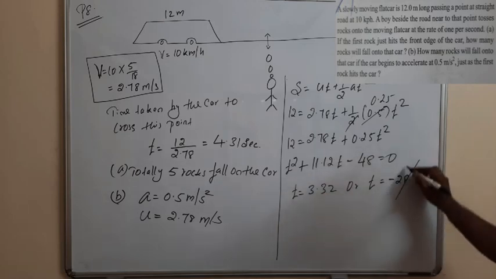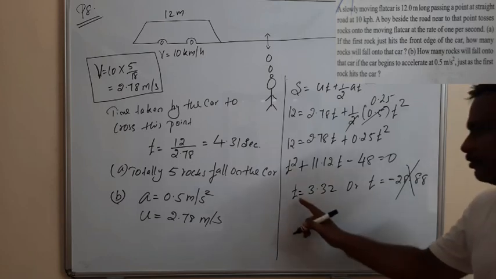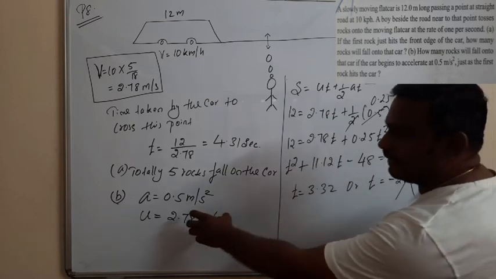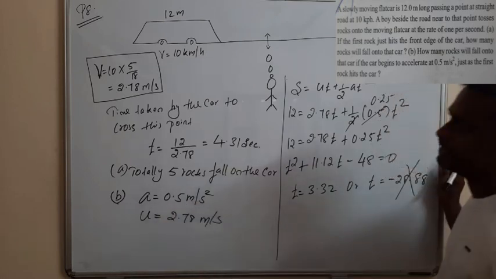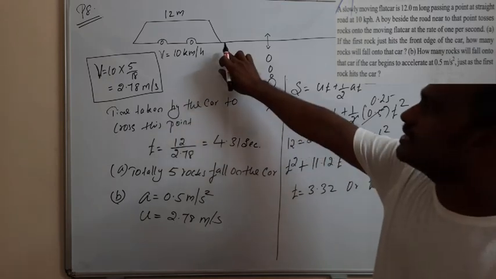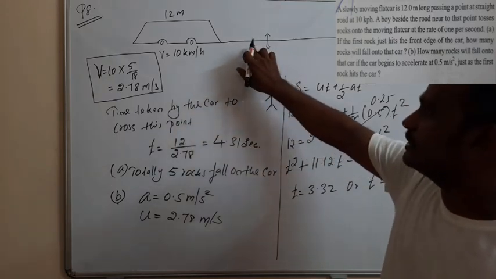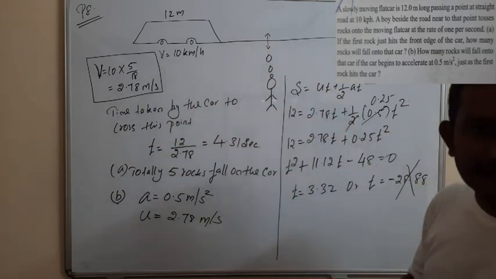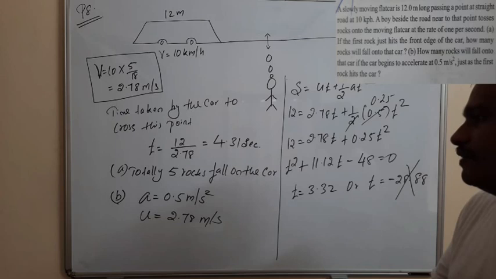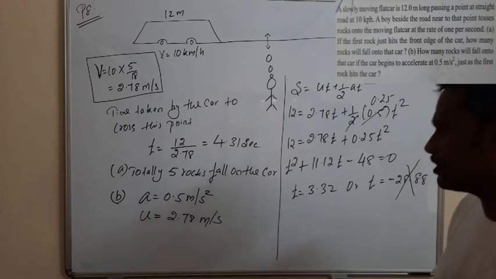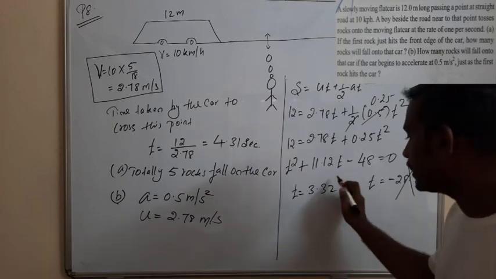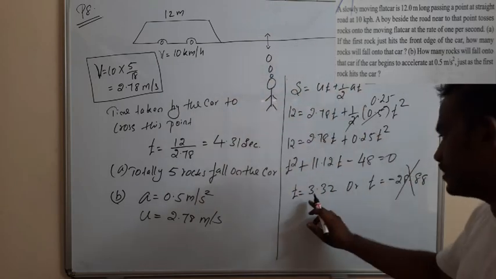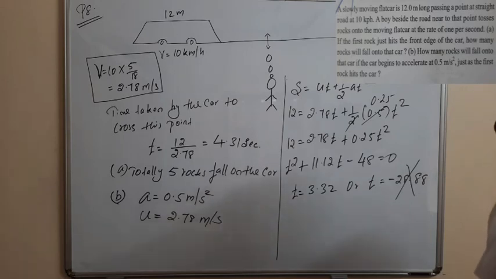So time cannot be negative. So we will consider the value t is equal to 3.32 seconds. So in the second case, when the car just touches this point, and when the first rock falls on the car, it starts to accelerate with the acceleration 0.5 meter per second square. So in this case, the time taken by the car to cross the point is t is equal to 3.32 seconds.